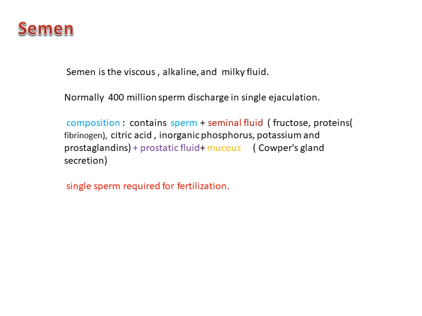Now see the composition. What contents are present inside the semen? The semen contains sperm, which are the main and essential male gametes. Then seminal fluid, which contains fructose, fibrinogen, citric acid, nitrogen, phosphorus, potassium, and prostaglandin. It also contains prostatic fluid and mucus, meaning Cowper's gland secretion.